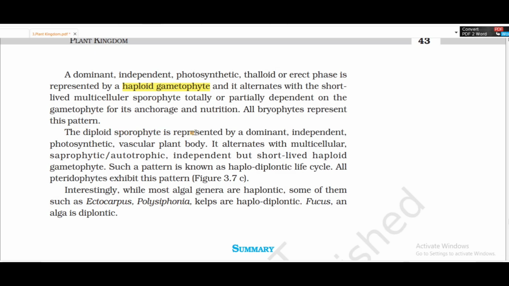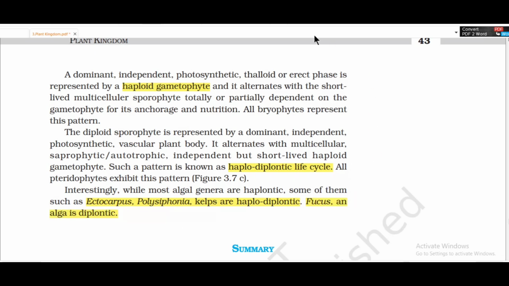Diploid sporophyte is represented by a dominant and independent photosynthetic vascular plant body. It alternates with a multicellular, autotrophic, independent but short-lived haploid gametophyte. Such a pattern is the haplodiplontic cycle. All pteridophytes represent this pattern. Interestingly, some algal genera are haplontic. Some of them, such as Ectocarpus, Polysiphonia and kelps, are haplodiplontic. Fucus of algae is diplontic, diploid.